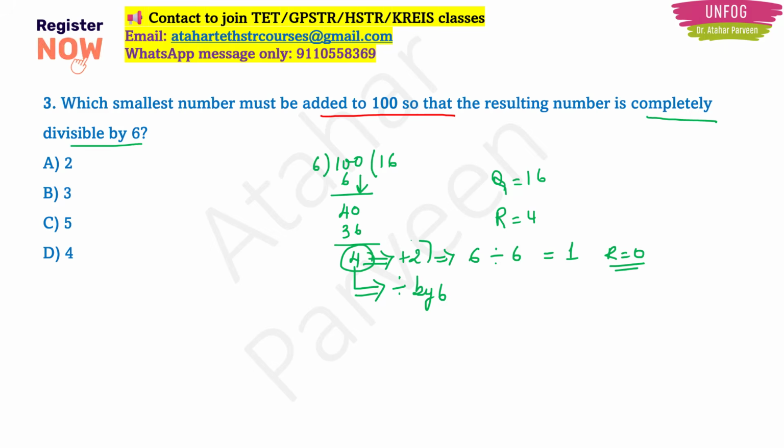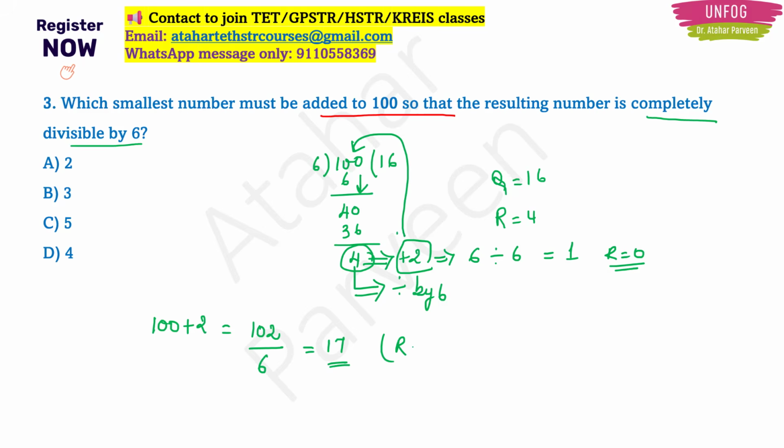So that 2 I will add to this 100. If I add 2 to that 100, then my number will be 102, which if I divide by 6, it will be completely divisible by 17 and the remainder will be 0. So it is very simple, right? 6 into 16 is going to be 96 with a remainder 4.